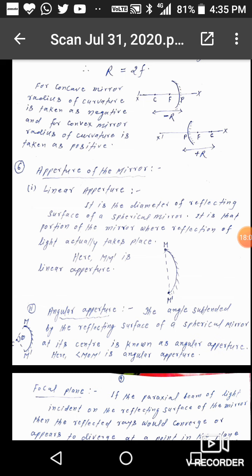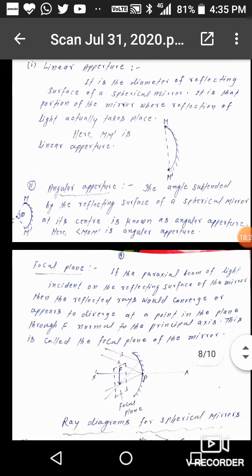Now, six, aperture of the mirror. First, linear aperture. It is the diameter of the reflecting surface of a spherical mirror. It is that portion of the mirror where reflection of light actually takes place. Here MM' is the linear aperture.